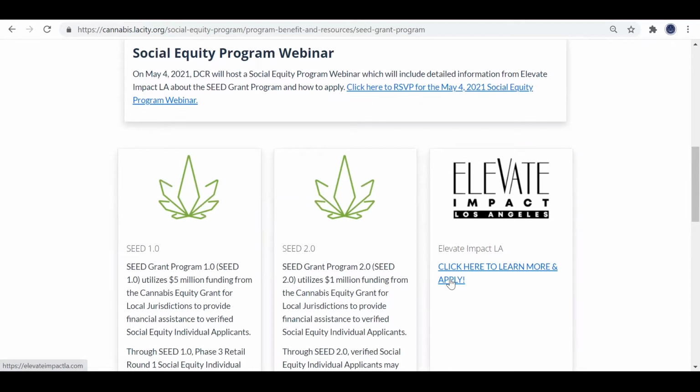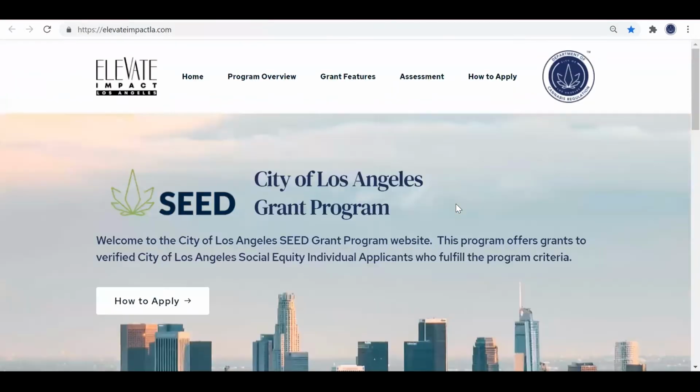Click here to get to the Elevate Impact LA SEED grant program website. To get to the information about the documents needed for the grant program application, click on the Assessment menu at the top of the page.